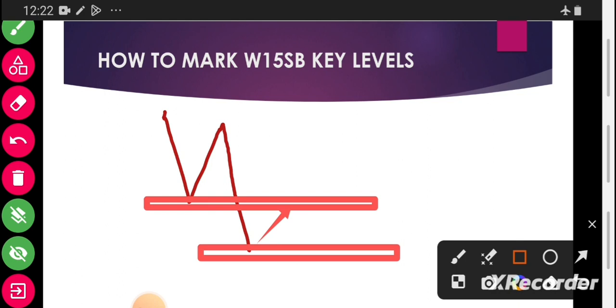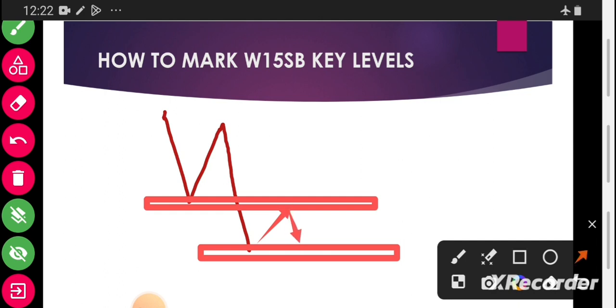After identifying the lower low, when it has not yet been broken, we have to wait for the market to come and break that low. Are you getting the point? We wait for the market to come back and break that low. That is what we need. So we wait for the market to come and break this low.